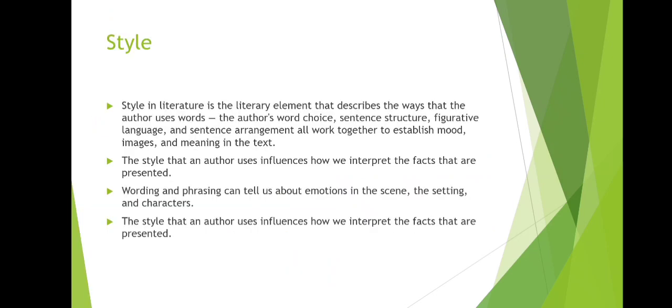Getting to the introductory part, let us know what is style. Style in literature is the literary element that describes the ways that the author uses the words. The author's word choice, sentence structure, figurative language, and sentence arrangement all work together to establish mood, images, and meaning in the text. Wording and phrasing can tell us about emotions in the scene, the setting, and characters. The style that an author uses influences how we interpret the facts that are presented.